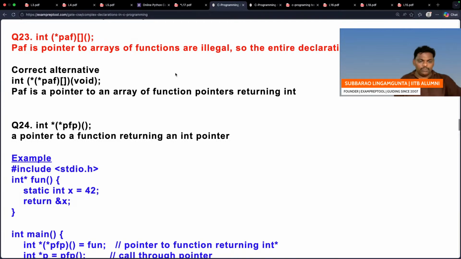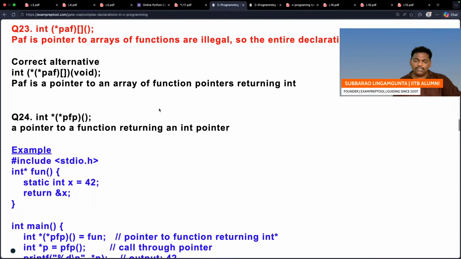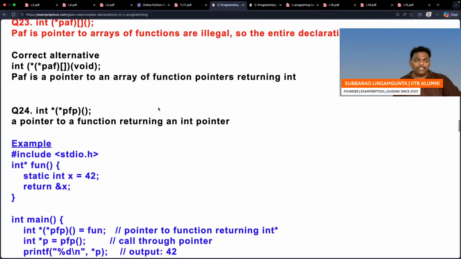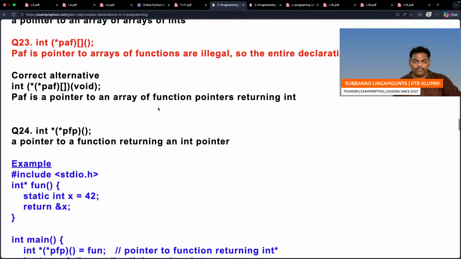Please be careful. The correct way is PAF is a pointer pointing to an array where everyone is a pointer. That pointer points to a function which doesn't take anything and returns an integer. That is perfect, question number 23. Please check one time.